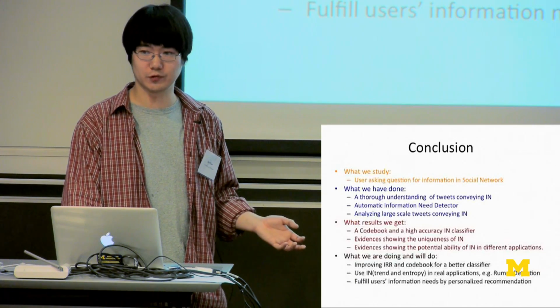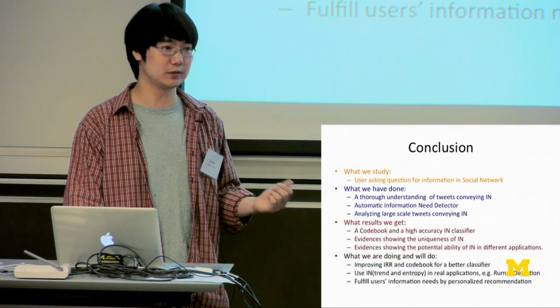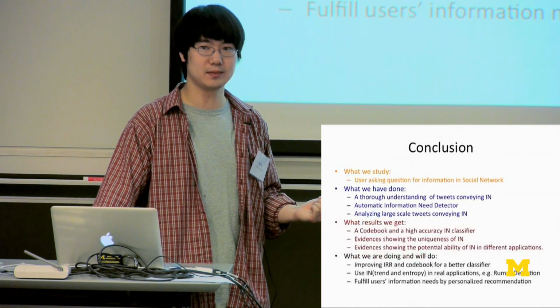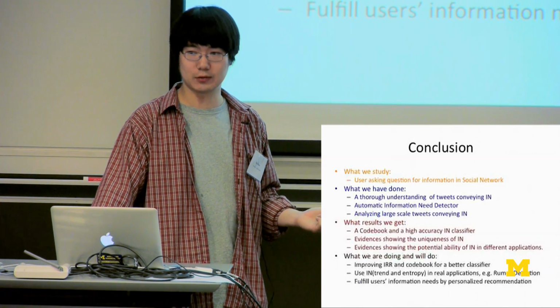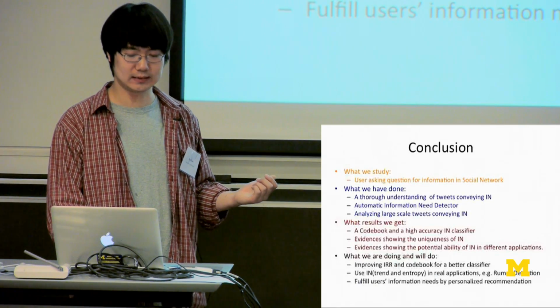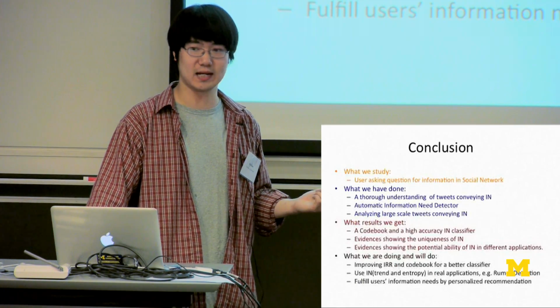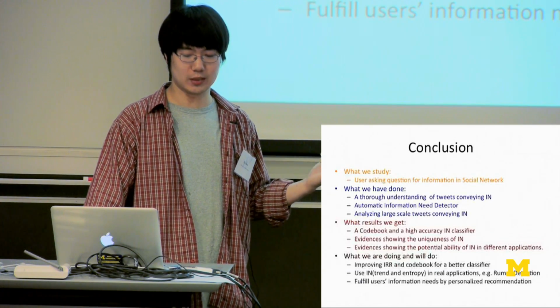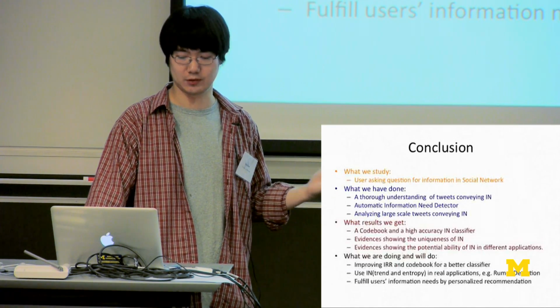Some possible future directions include, first, improving the IRR score, the inter-rater reliability, and improving the accuracy of the classifier. We're also trying to use information need in real-world applications such as rumor detection. And one other possible direction is trying to fulfill the user's information need after locating it.